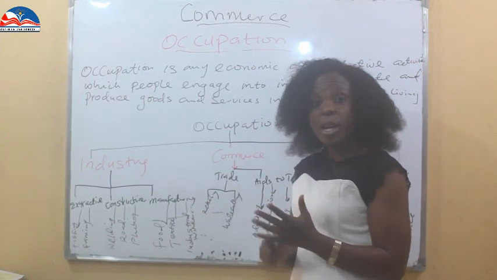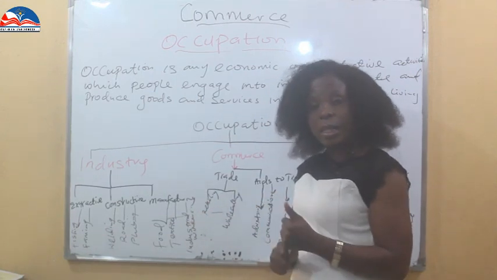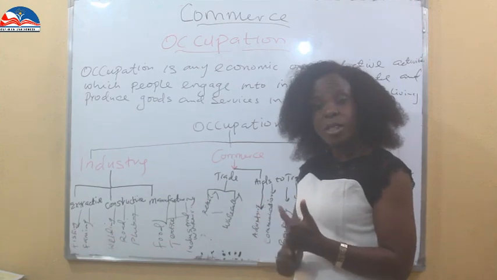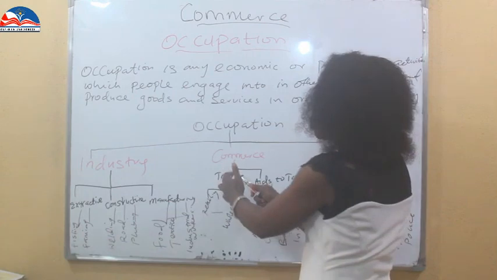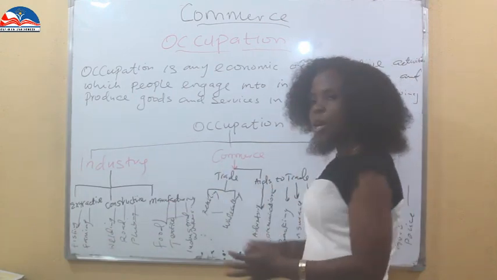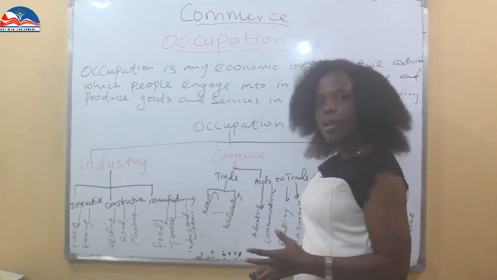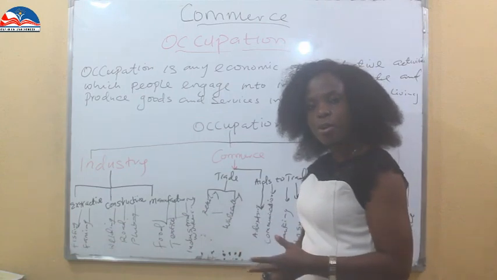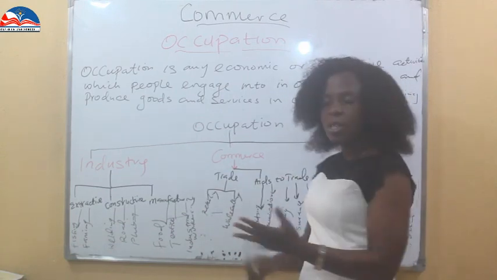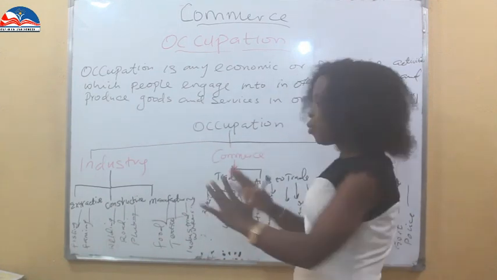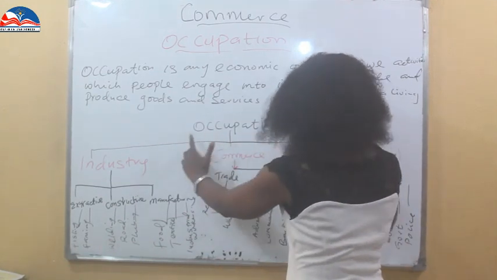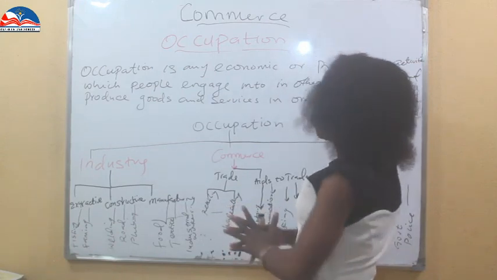If you have not watched our videos on trade, or you have not watched our class on commerce, go back, because I deliberated on what trade is, what are aids to trade. We'll talk about home trade, foreign trade. We'll talk about import and export. We'll talk about aids to trade: advertising, communication, insurance, tourism, and the rest of them. Go back, watch that video. That will help you to understand this commerce area of our diagram.